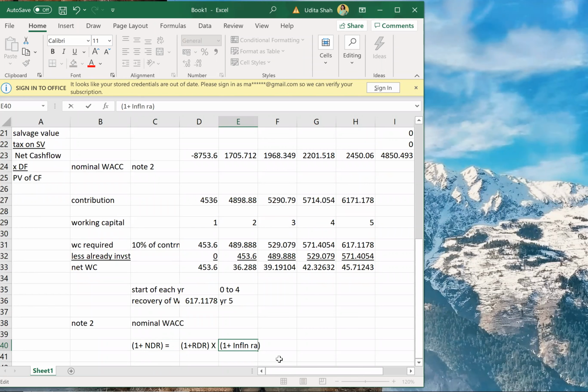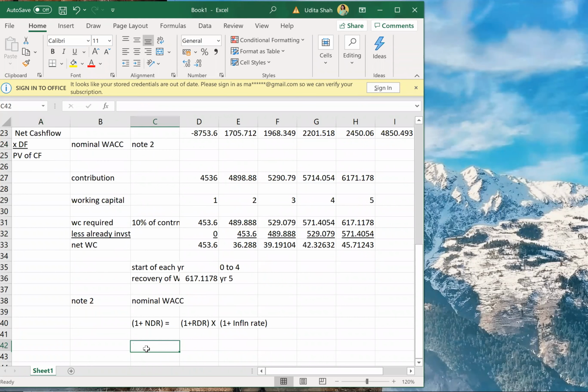Correct? I had told this formula at the beginning of the lecture today. I'll explain this once again. My cash flows are inflated. If these are inflated, the discounting factor should also be inflated. So real discounting factor into inflation will give me the nominal discounting factor.